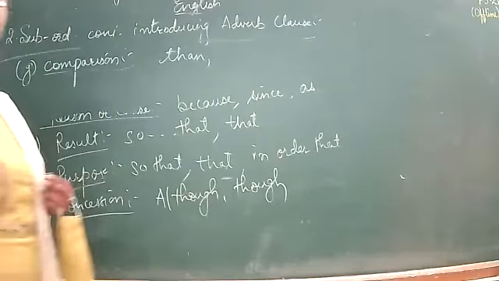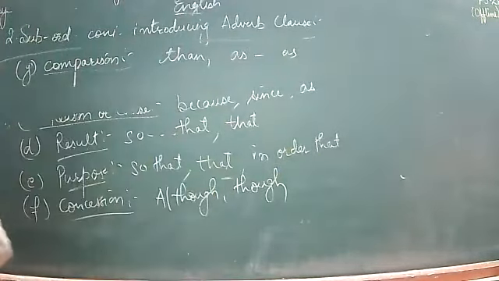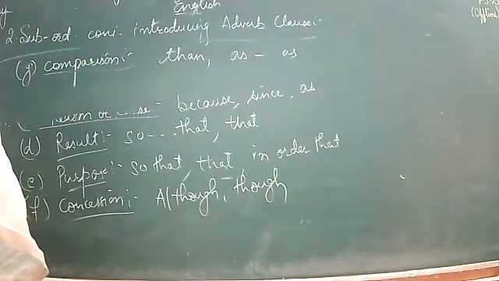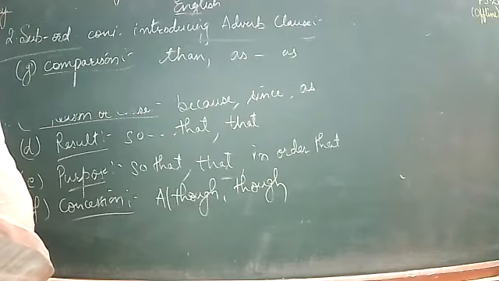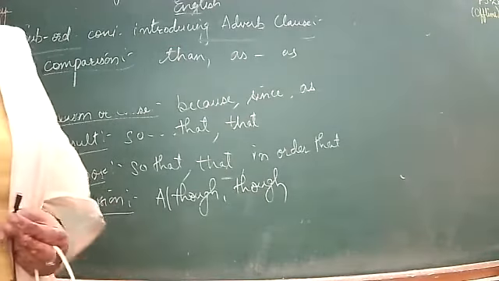As and as. Double as. For example, he is not as bold as his brother. Okay. She is taller than her sister. Okay.